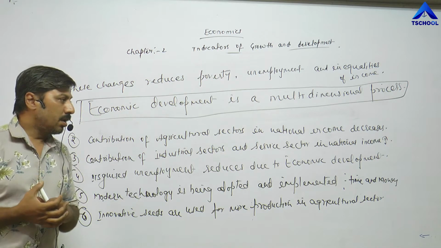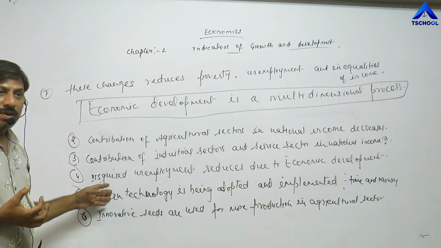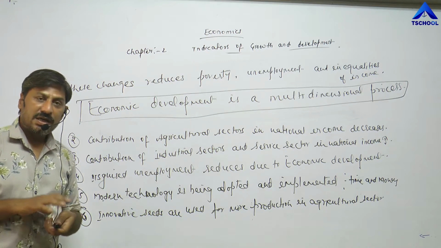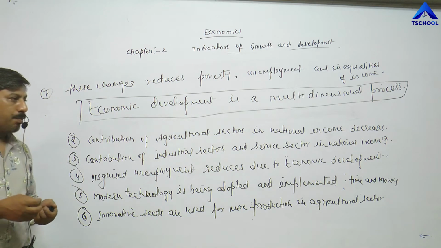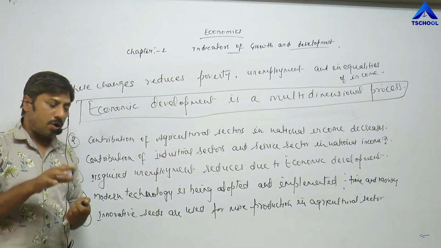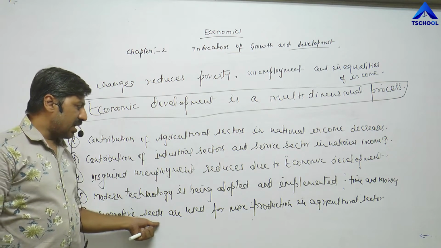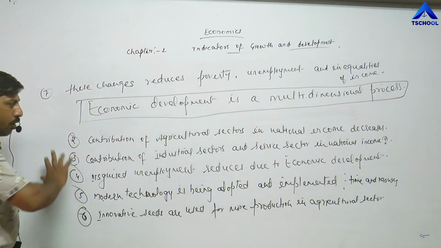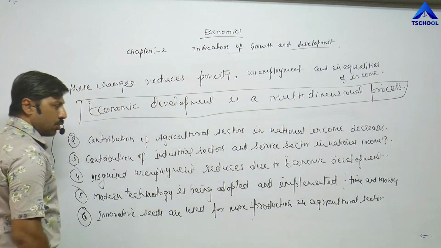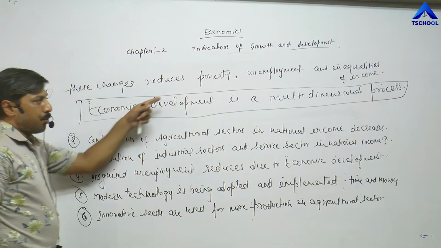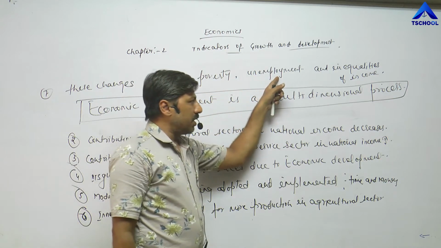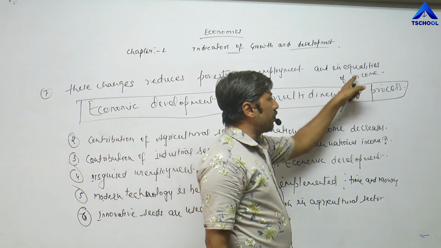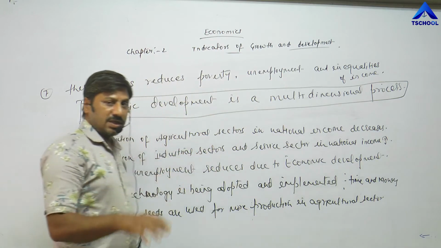They are using modern technology for production, which saves time and money and gives more production with minimum cost. Innovative seeds are used for more production in the agricultural sector, and due to all these changes, poverty, unemployment and inequalities of income also reduce.